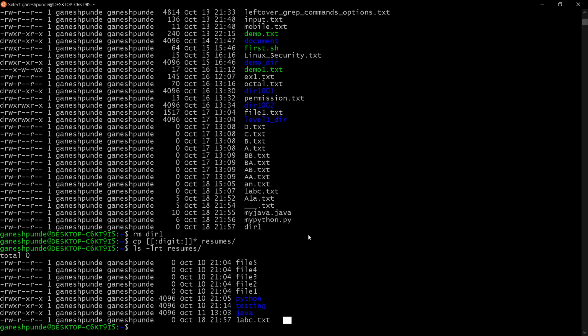So basically, by using this regular expression, you can represent the file names and directory names. If you want to represent multiple strings, you can represent them. And that concludes the regular expression.